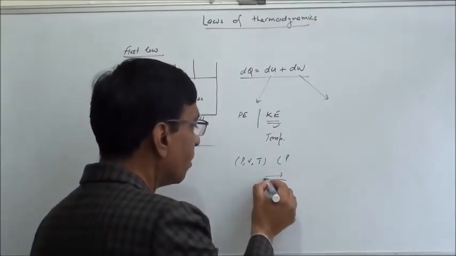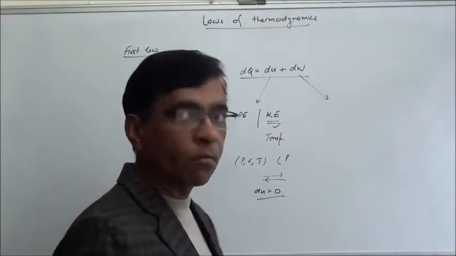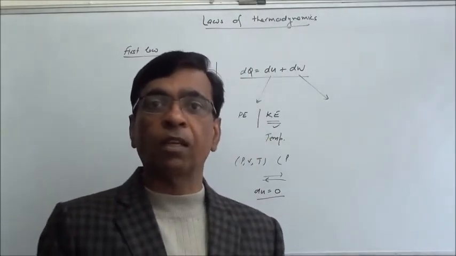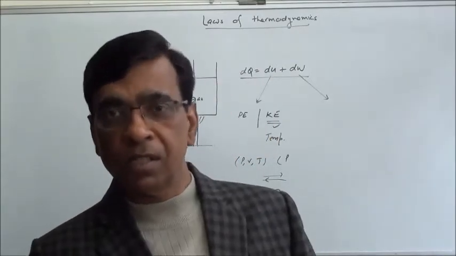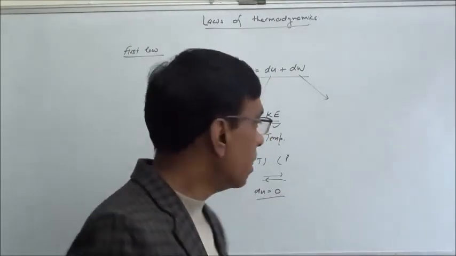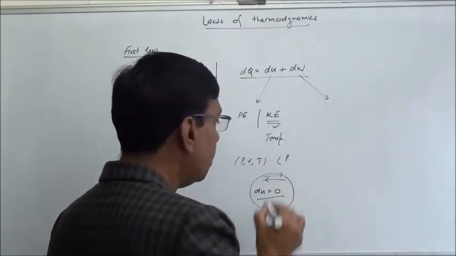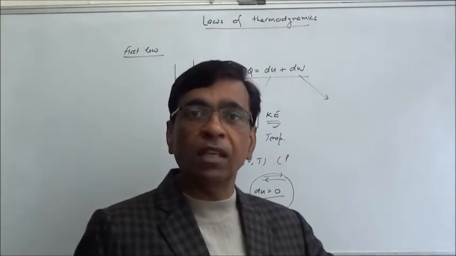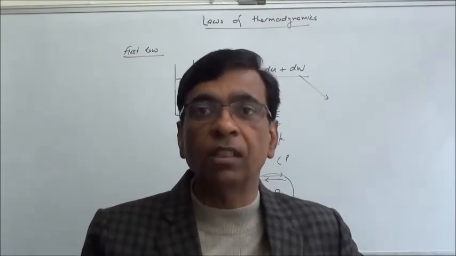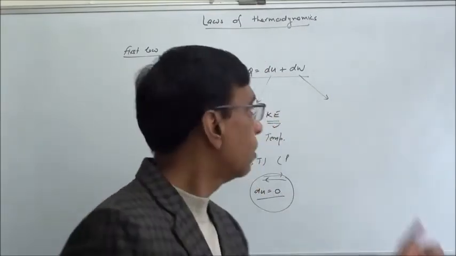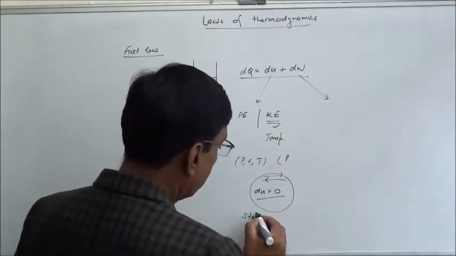then the change in internal energy is zero. We call such a process a cyclic process, in which at the end we are coming back to the initial state. Same variables are used to describe the system, the state. So in this case, the change in internal energy is zero, or we can say internal energy is a state function. If you are coming back to the same state, the change in internal energy is zero. This is unlike work. So it's a state function.